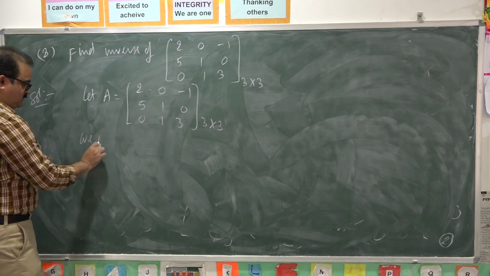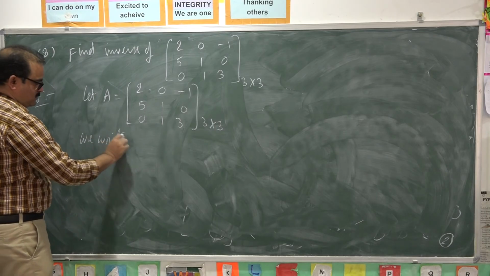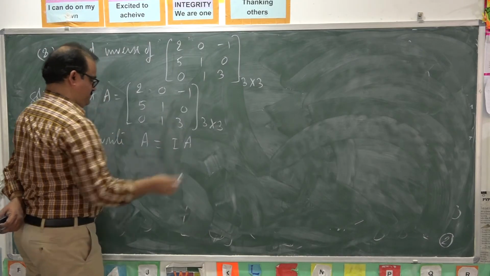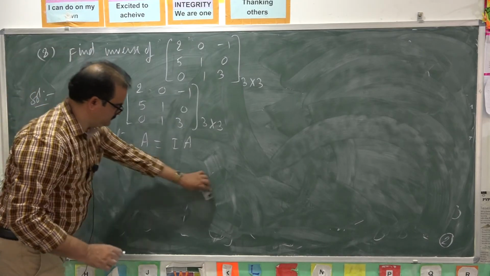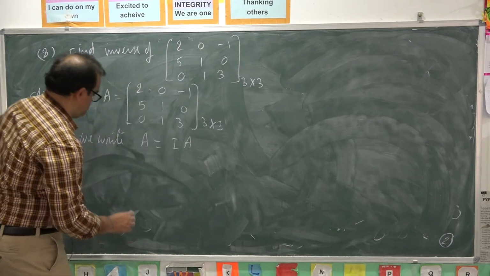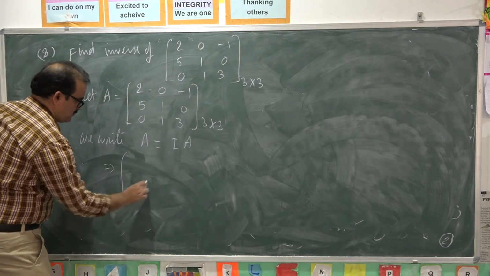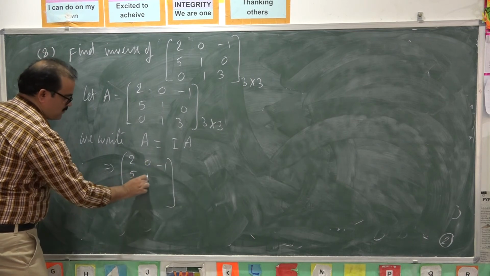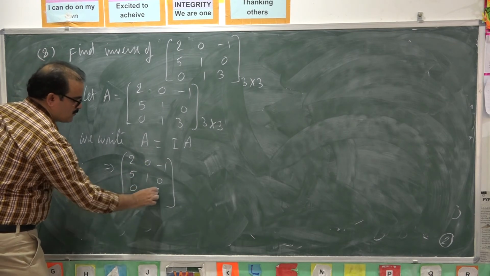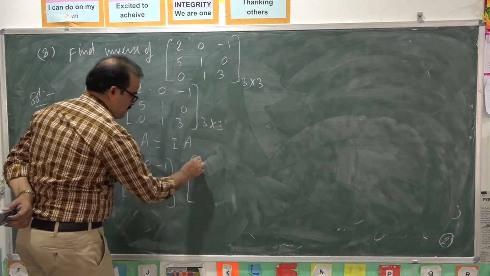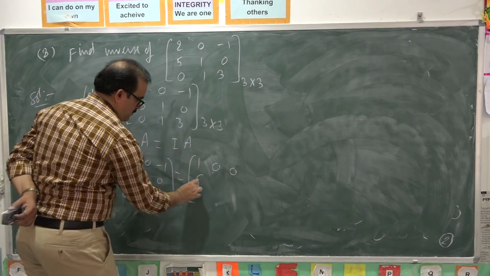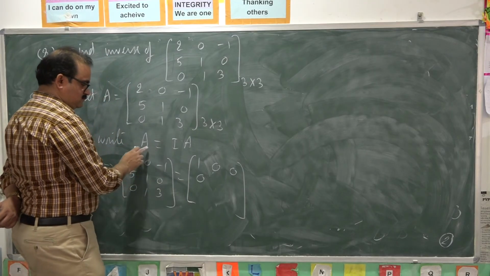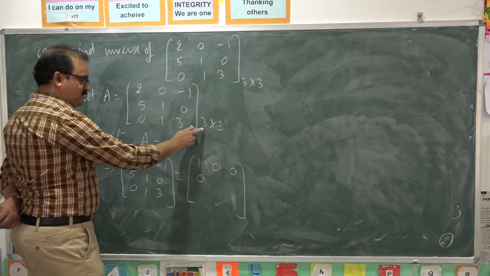We write the matrix A as I into A. You take identity matrix here of same order as A. A is a matrix of order 3 by 3.